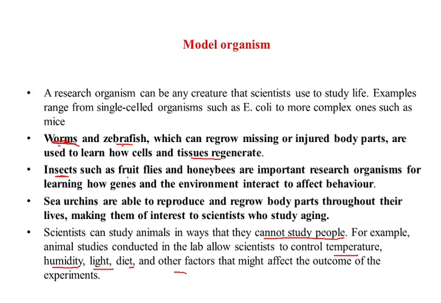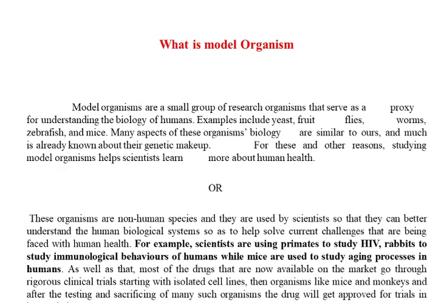That is very important. Whenever you need to publish a research article, the reproducibility of results plays a very important role, and the results vary if you perform the same experiment under different temperature or other physical parameters like humidity, light, diet, etc.